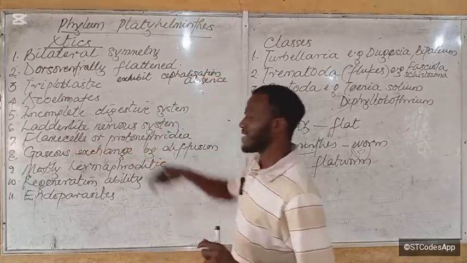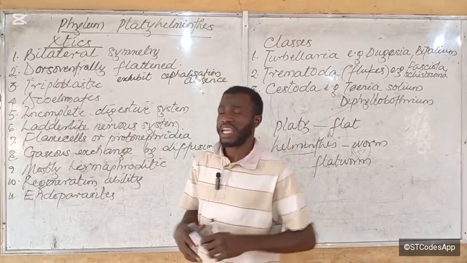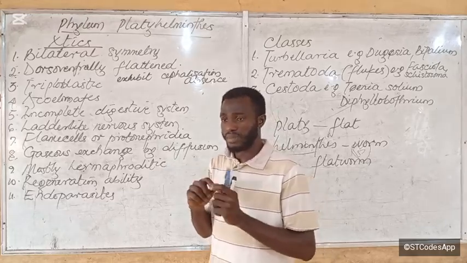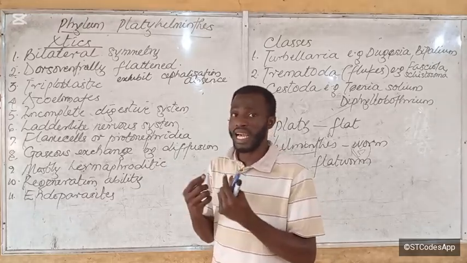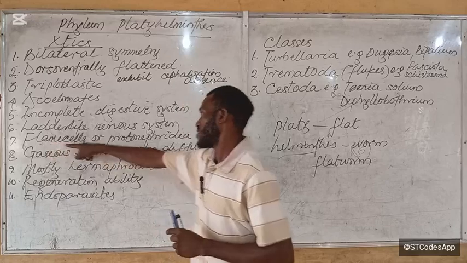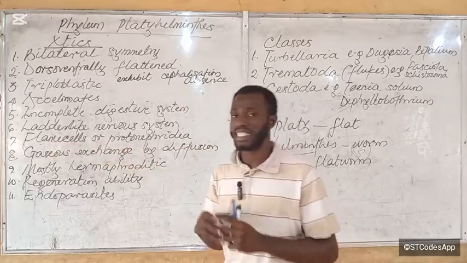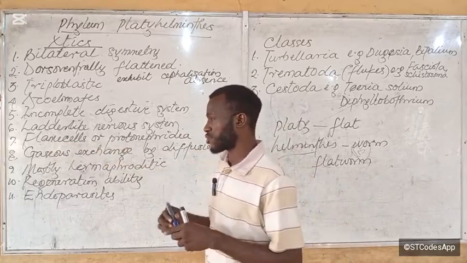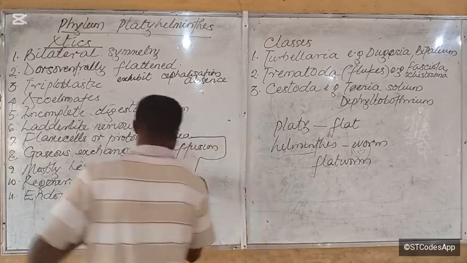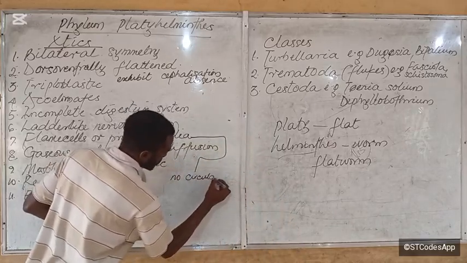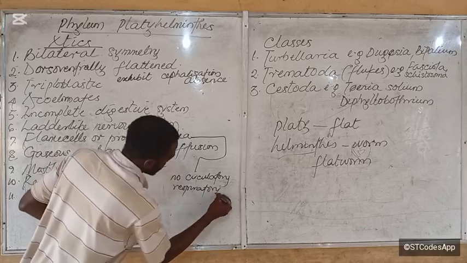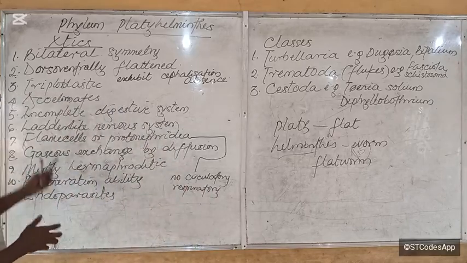They have a ladder-like nervous system, which consists of a brain made up of a network of ganglia surrounded by a pharynx. Then we have the flame cells or protonephridia that they use for excretion. What that means is that they have no circulatory system and no respiratory system.